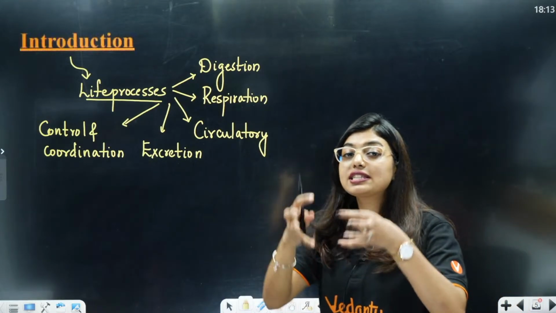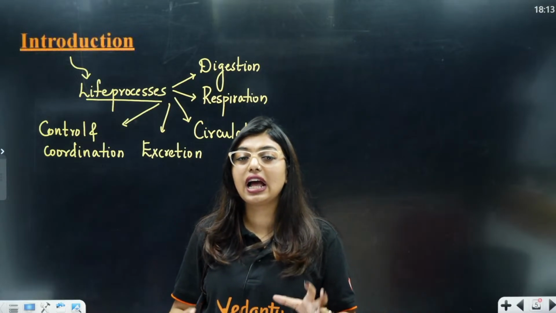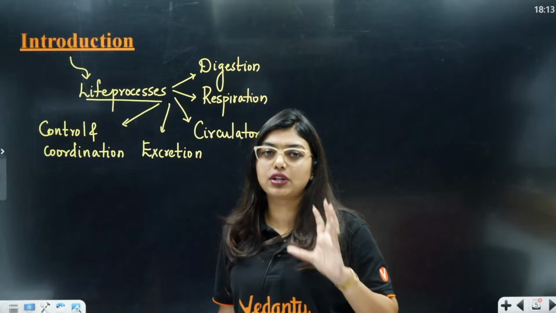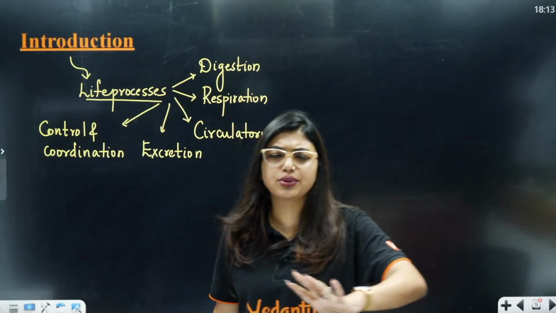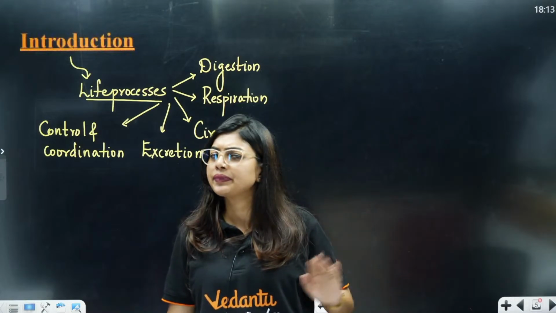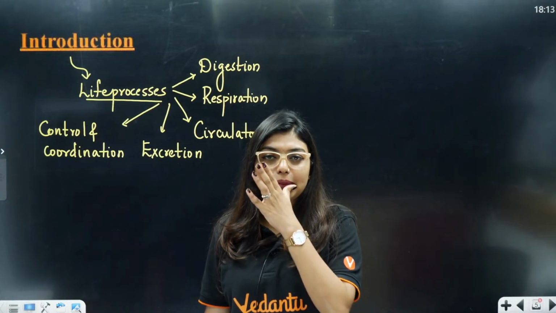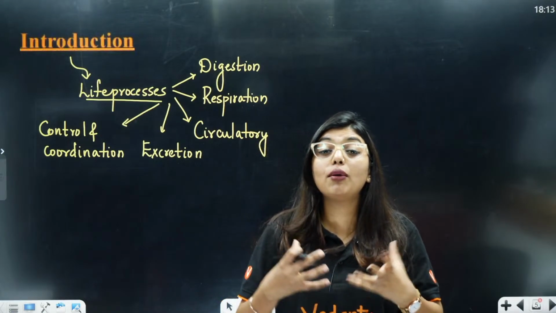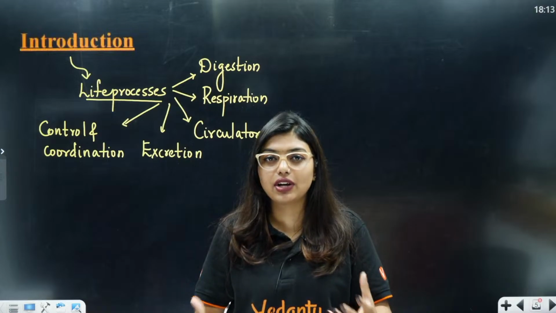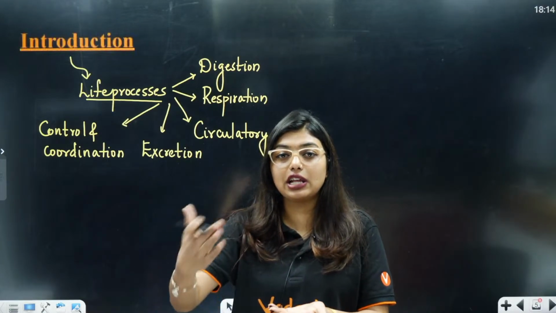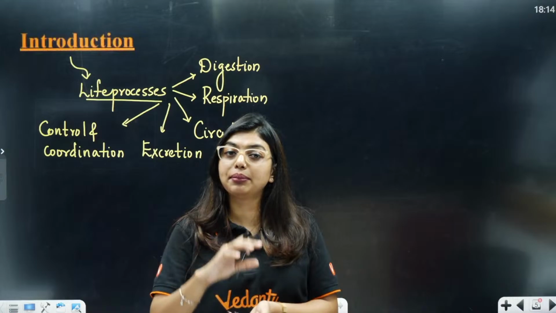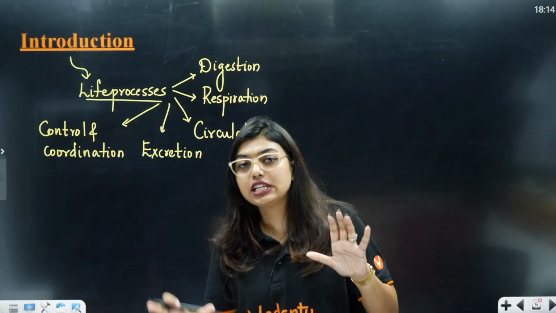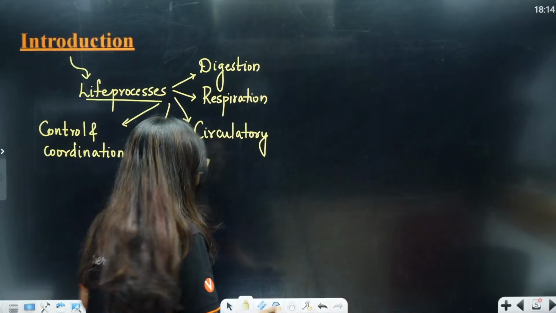That means for survival on this planet, I need to do some things to live happily. Those are called your life process. So imagine you're telling this to your parents, who do not know anything about biology, who have not even seen a biology book. If you want to tell that person what is life process, you will say, for my survival, I am eating food so that I get energy, I am breathing so that exchange of gases happens and cellular respiration should happen. All these processes are letting us live.